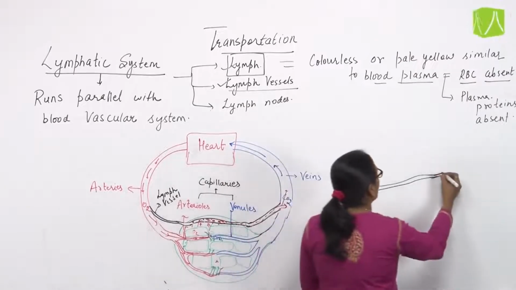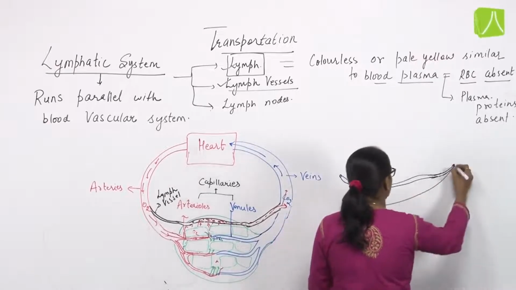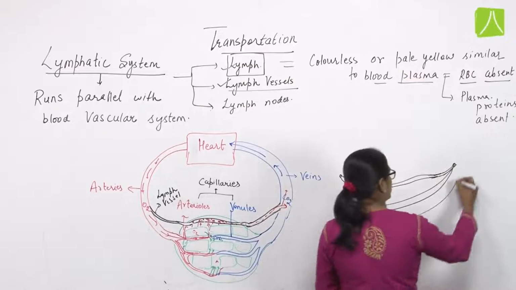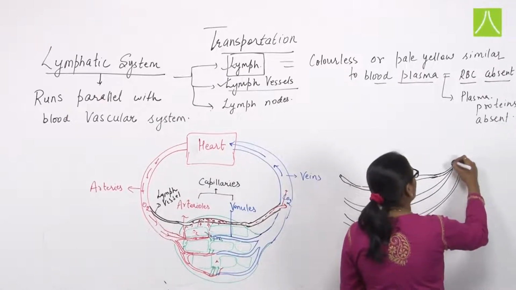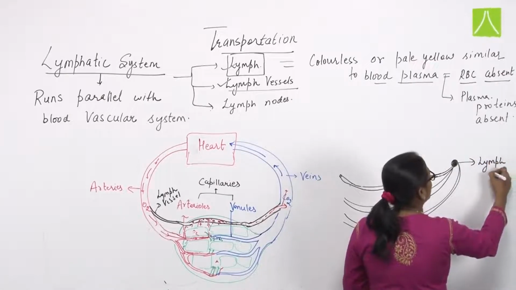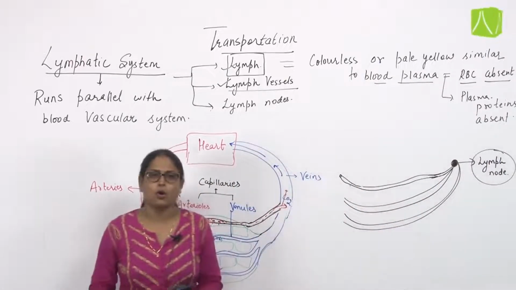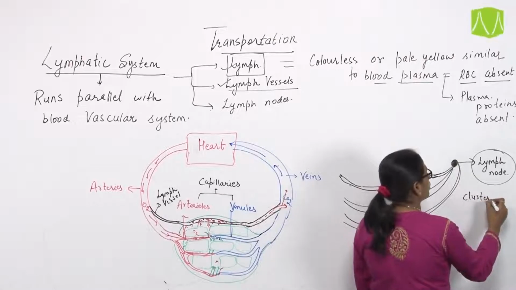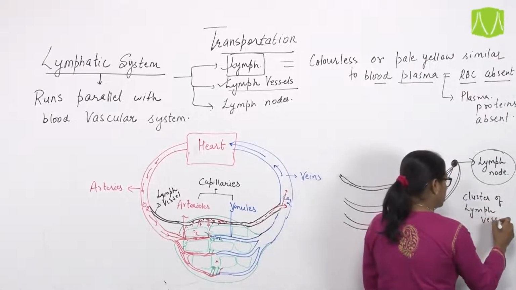All the lymph vessels which originate at the tissue level bunch together at a particular site and form a node known as lymph node. These lymph nodes are clusters of lymph vessels.